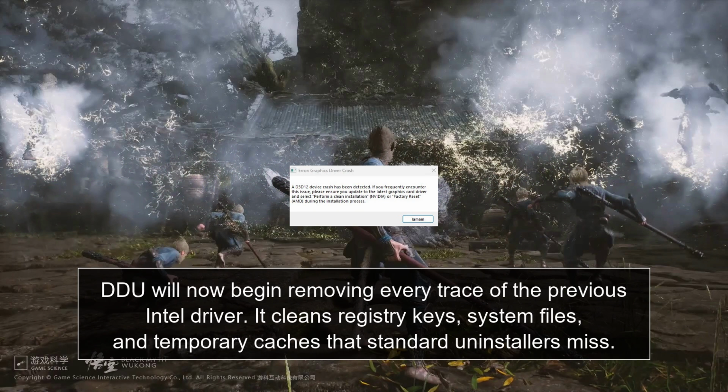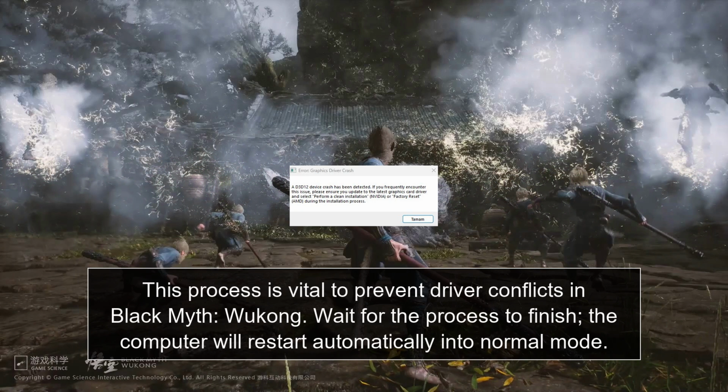DDU will now begin removing every trace of the previous Intel driver. It cleans registry keys, system files, and temporary caches that standard uninstallers miss. This process is vital to prevent driver conflicts in Black Myth Wukong. Wait for the process to finish. The computer will restart automatically into normal mode.